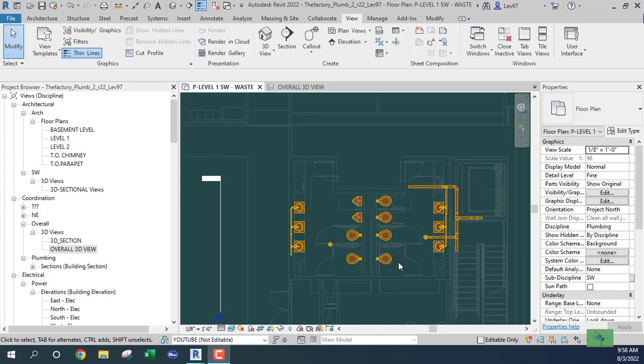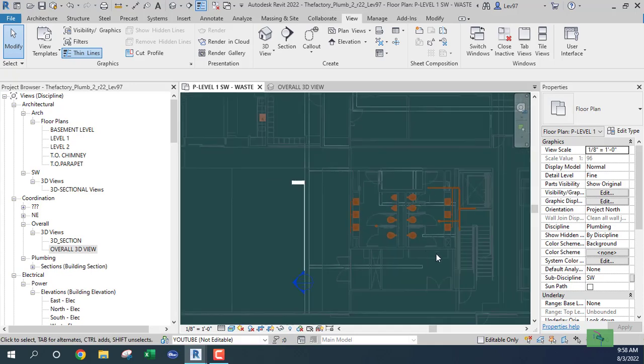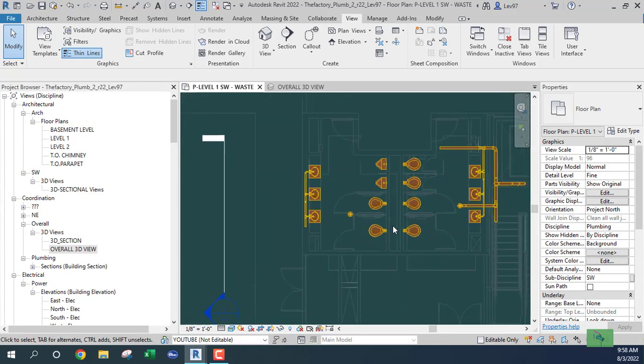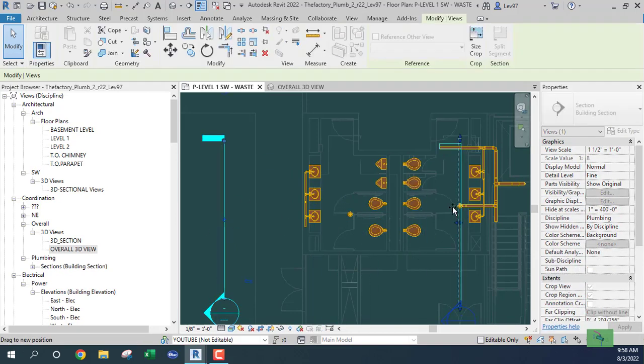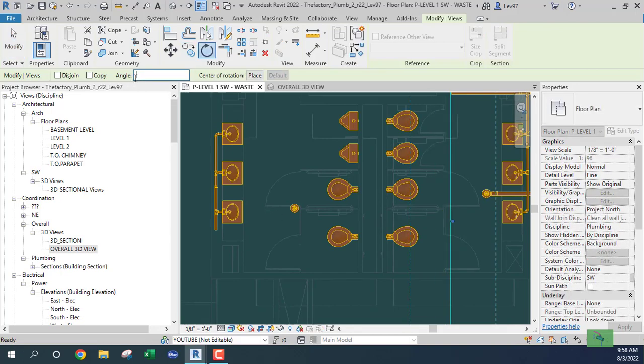Okay, let's continue with this bathroom here. So let's plumb up these fixtures, okay? What I need to do is look at a cross section using the section tool here. And let's rotate that on -90.